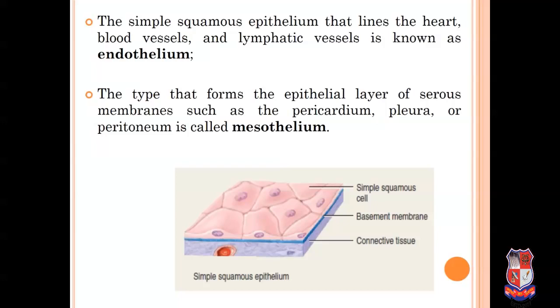This is the figure of simple squamous epithelium, and these are the cells of simple squamous epithelial tissue. Its nucleus is present in the center and its cells are flat in shape. This is the basement membrane, the second layer after the epithelial tissue.